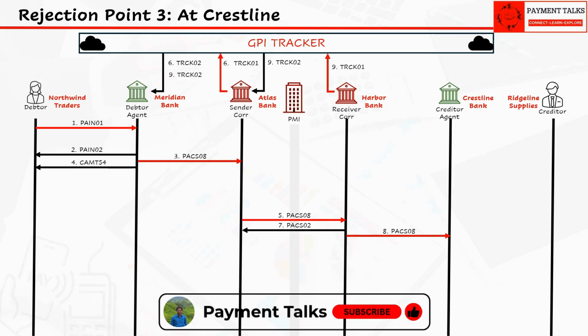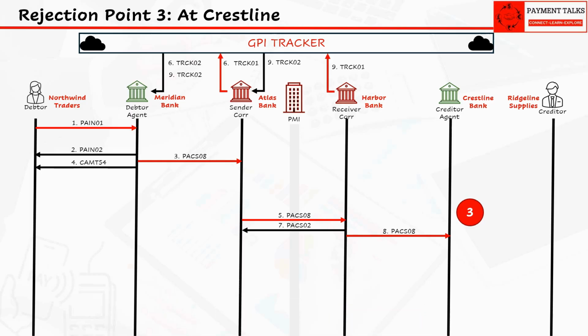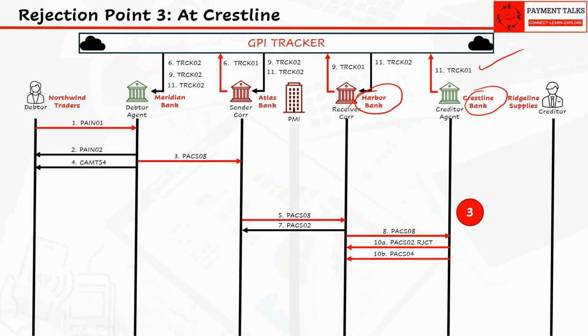The payment has one more chance to be rejected at creditor agent Crestline. We are focusing on flows and not the reasons of rejection. At Crestline, the exact same either-or logic applies: either PACS.002 with RJCT or PACS.004, governed this time by the relationship between Harbor and Crestline. Crestline reports RJCT to the tracker, and that status gets broadcast back to every single upstream agent in the chain at once. Everyone now knows this payment has failed.